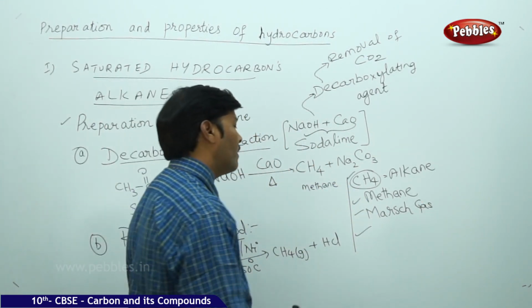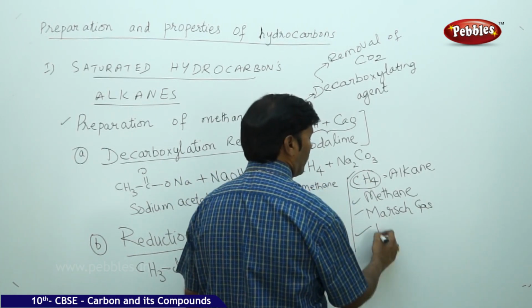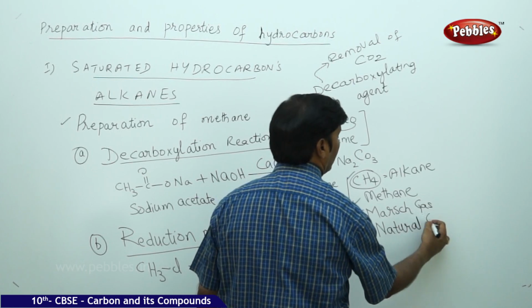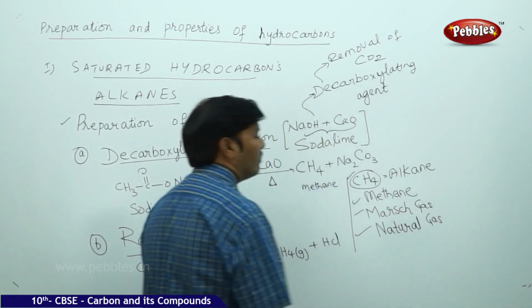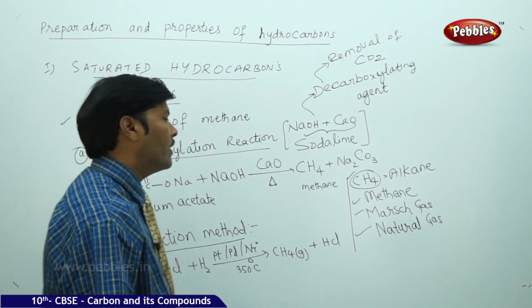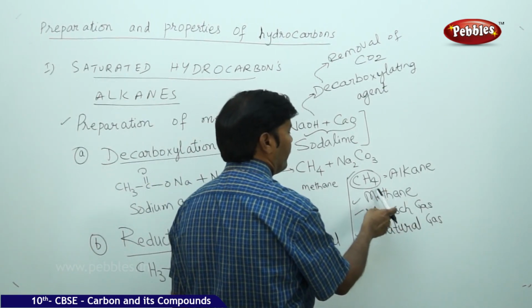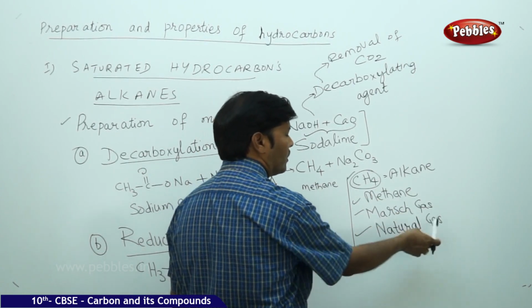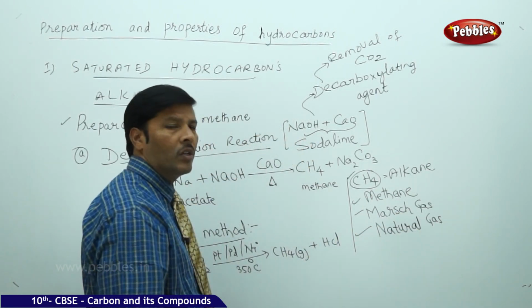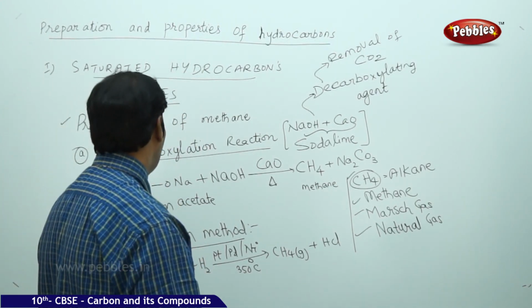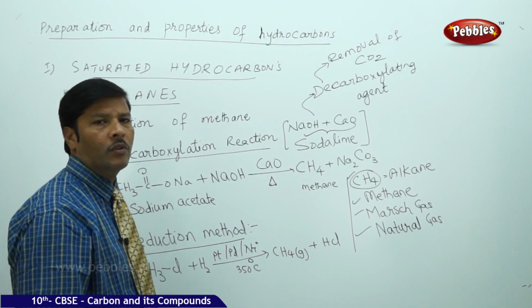The same methane we can also call natural gas because of the natural availability of petroleum hydrocarbons. So methane has different names. Methane belongs to alkanes. These are the two important methods for the preparation of methane.